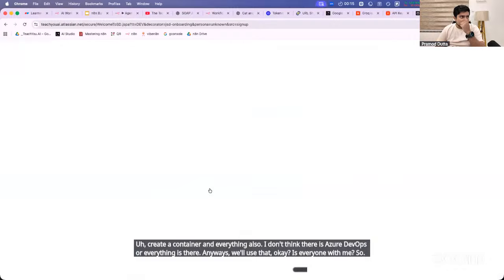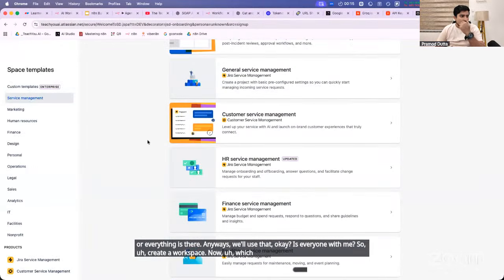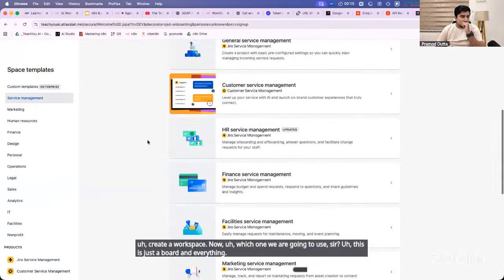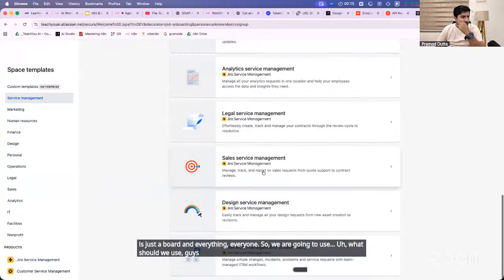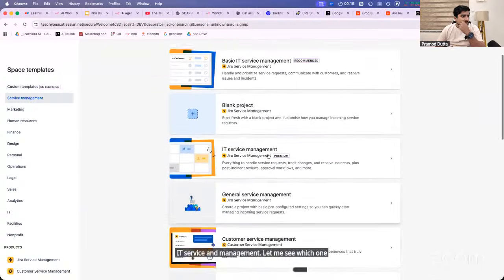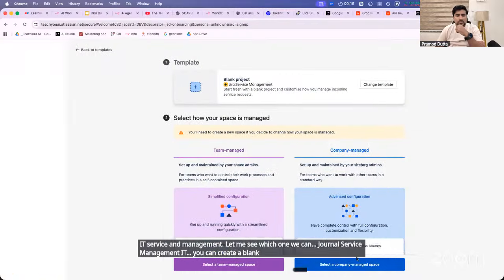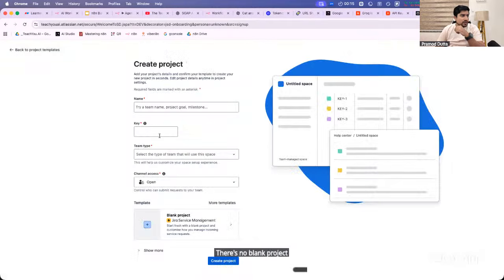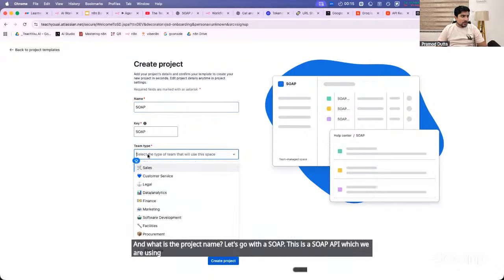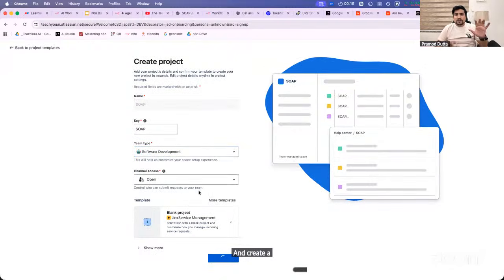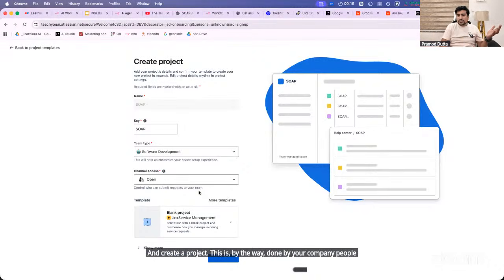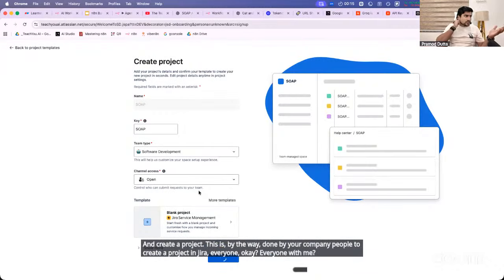So create a workspace. Now, which one are we going to use, sir? This is just a board and everything, everyone. What should we use, guys? By default, IT service and management? Let me see which one we can use. Journey service management, IT. You can create a blank project also. There's no blank project also. Team managed, by the way. And what is the project name? Let's go with SOAP. This is the SOAP API which we are using, everyone. Let's suppose this is software development. Okay. And create a project. This is, by the way, done by your company people to create a project in Jira, everyone. Okay. Everyone with me? So this is just a Jira setup.